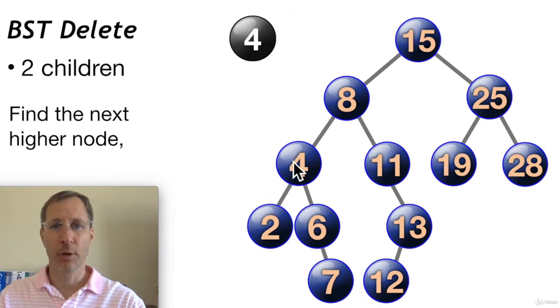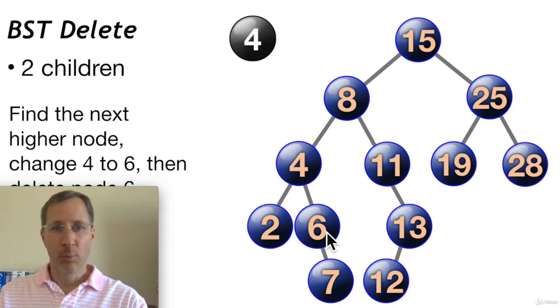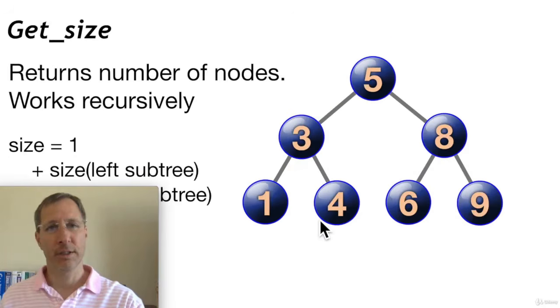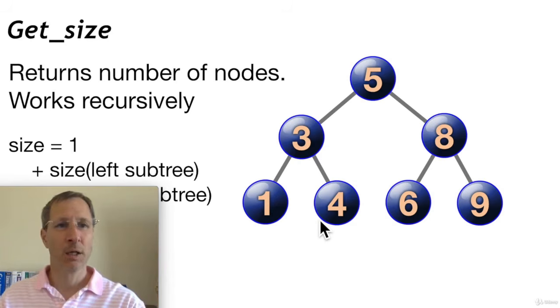And the same thing if we want to delete the 4. We can see that 4 has two children. We want to find the next higher node after 4, so we descend down the right subtree to the leftmost node, and it's 6. So we delete the 4, and we promote the 6 to the 4's position. And the 7 comes with it because 7 is part of 6's subtree. So that's the delete operation in a nutshell. It's actually a little more complicated than that, so we're not going to code it in this video. However, I do have another video on YouTube where we code the entire delete function.